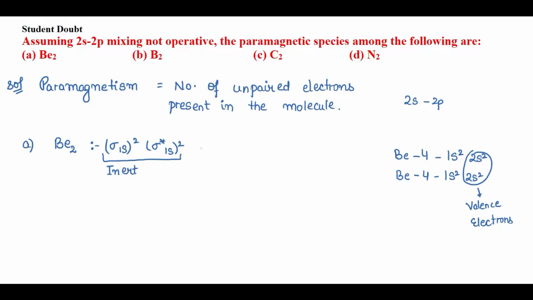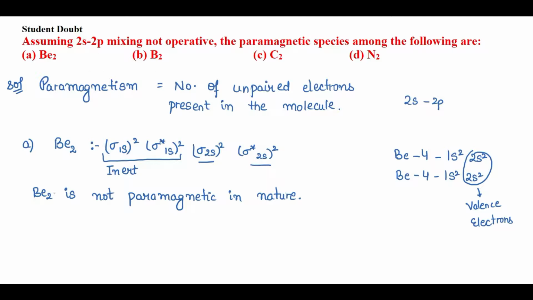Now sigma 2s2 and sigma star 2s2, these orbitals have the valence electrons, right? So you can see that there is no unpaired electron present in these valence orbitals. So I can say that Be2 is not paramagnetic in nature, right?